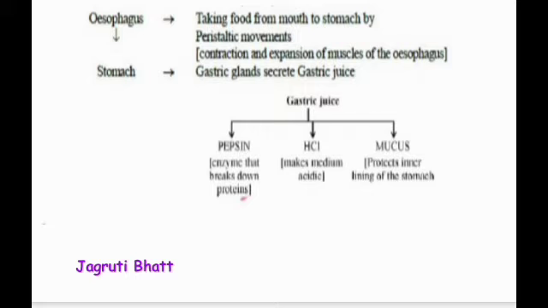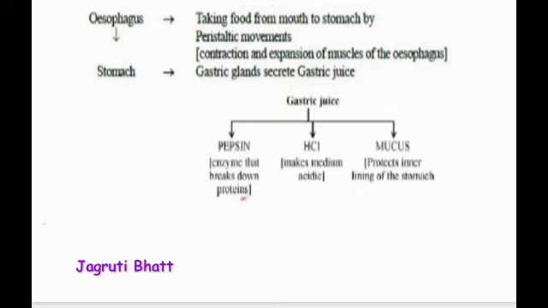This epiglottis closes the windpipe when we are swallowing food, and it closes the esophagus, that is the digestive tract, when we are inhaling air.